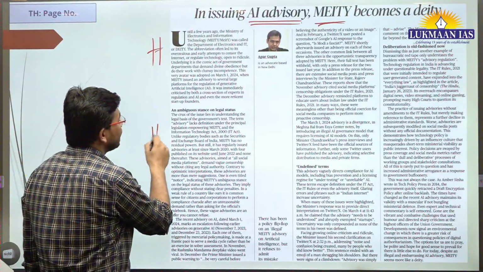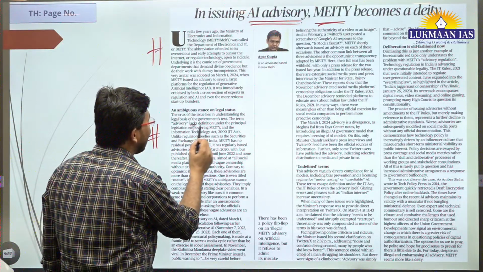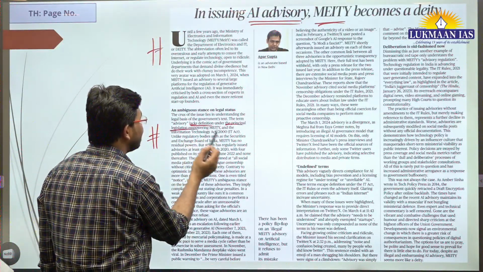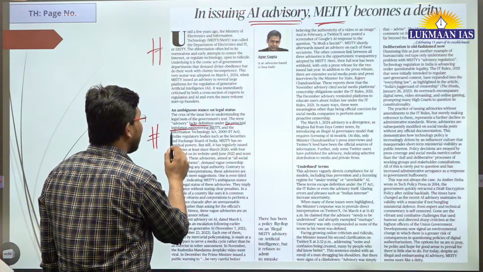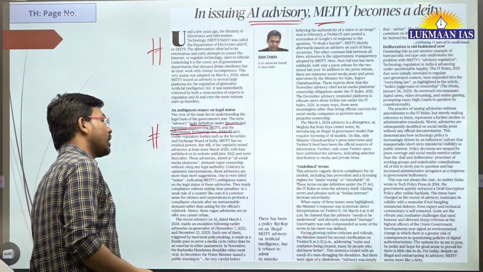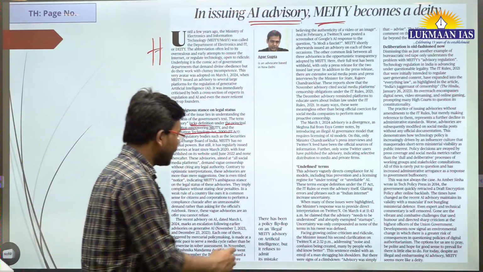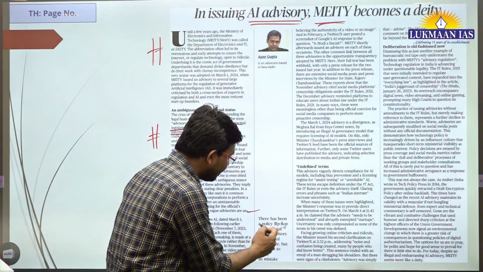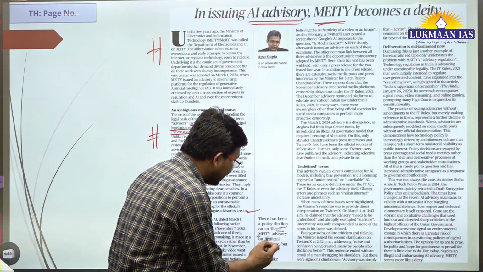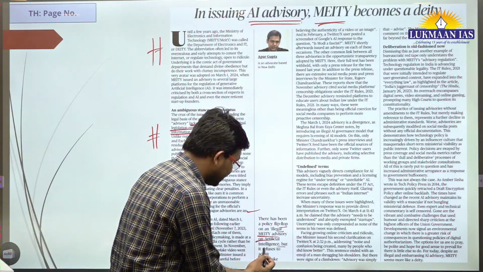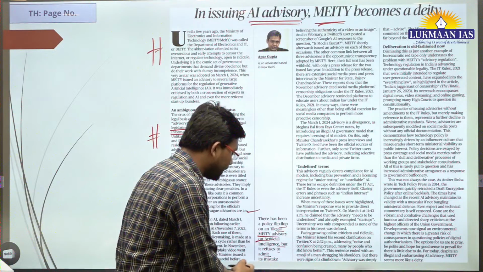Author says that it lacks definition under the principal legislation empowering MeitY, the Information Technology Act of 2000. Finally, the author says that there has been a policy flip-flop on an illegal MeitY advisory on artificial intelligence, but it refuses to admit its mistake.